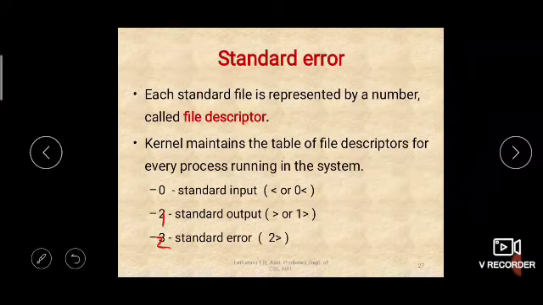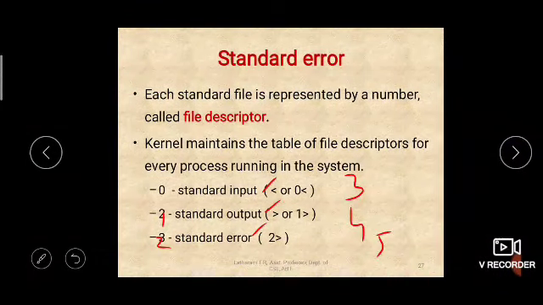So 0, 1 and 2 are used for standard input, standard output and standard error, and after that 3, 4, 5 etc. will be used for other files which are opened later. These three files will be opened and will always be available for the user whenever a user logs in.